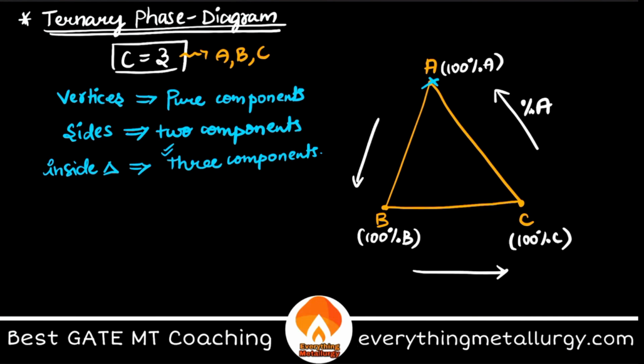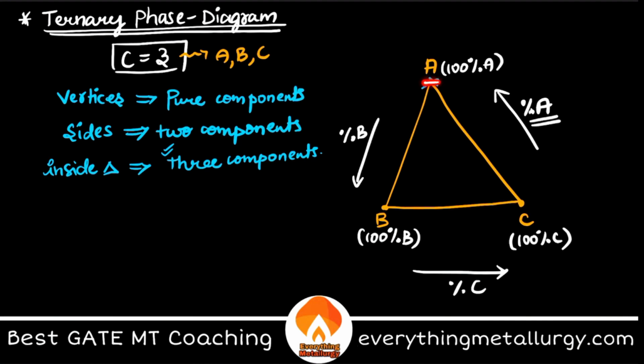Take the arrow, the direction which is pointing towards your vertex, and take that percentage on this line. If you see the next one, this arrow is pointing towards B, therefore this is percentage B, and this will be percentage C. It's simple.